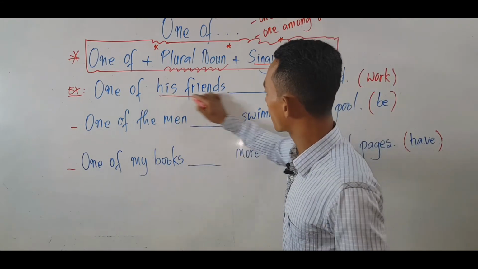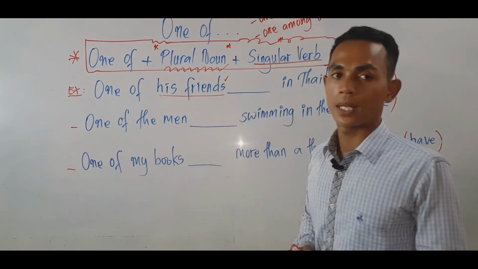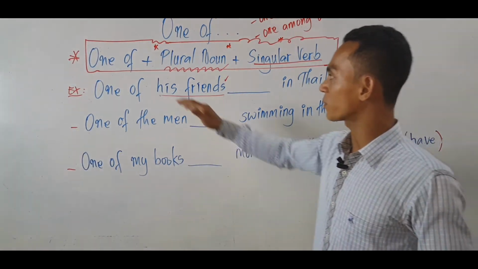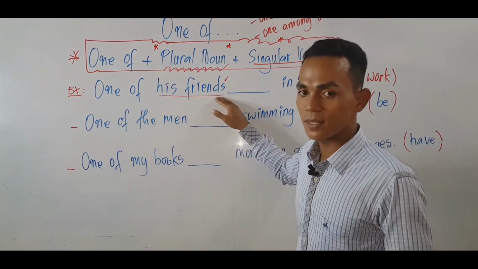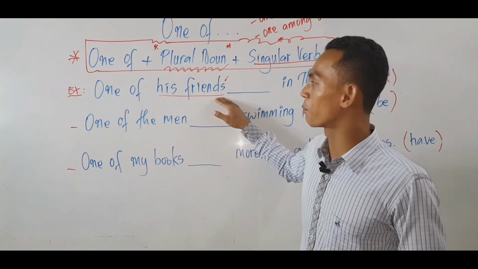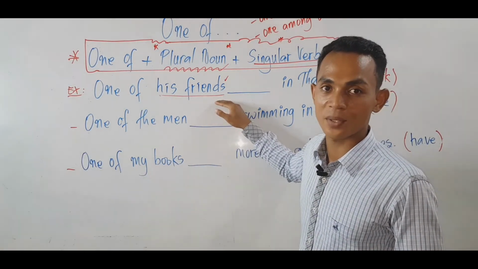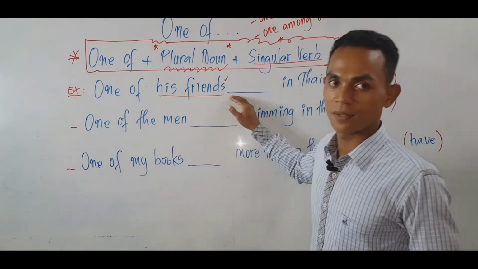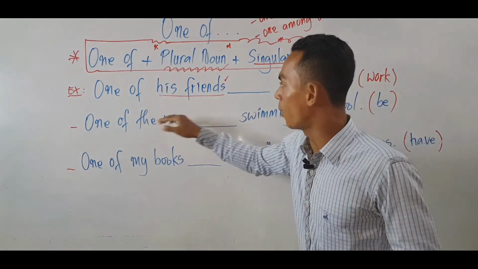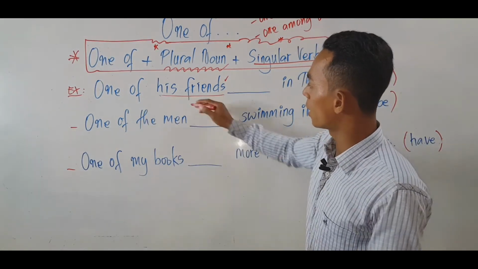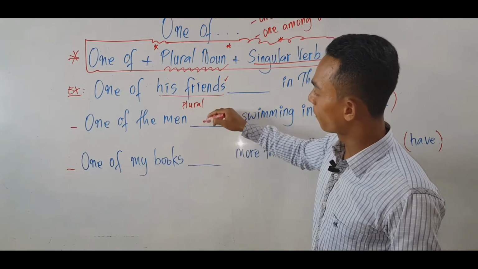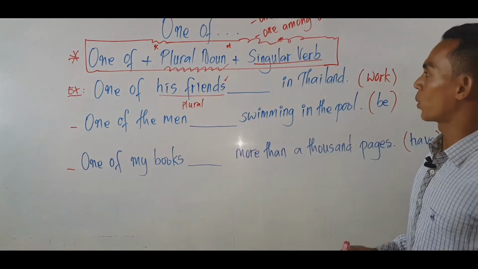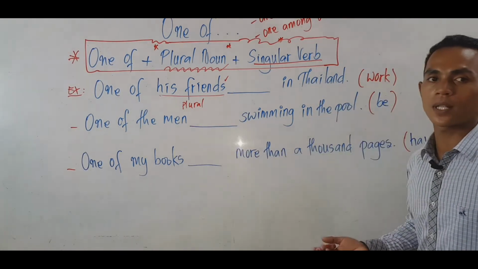Okay, one of his friends. His friends. Friends is pluralized. One of his friends. One of plus plural noun. Plural. One of his friends in Thailand.